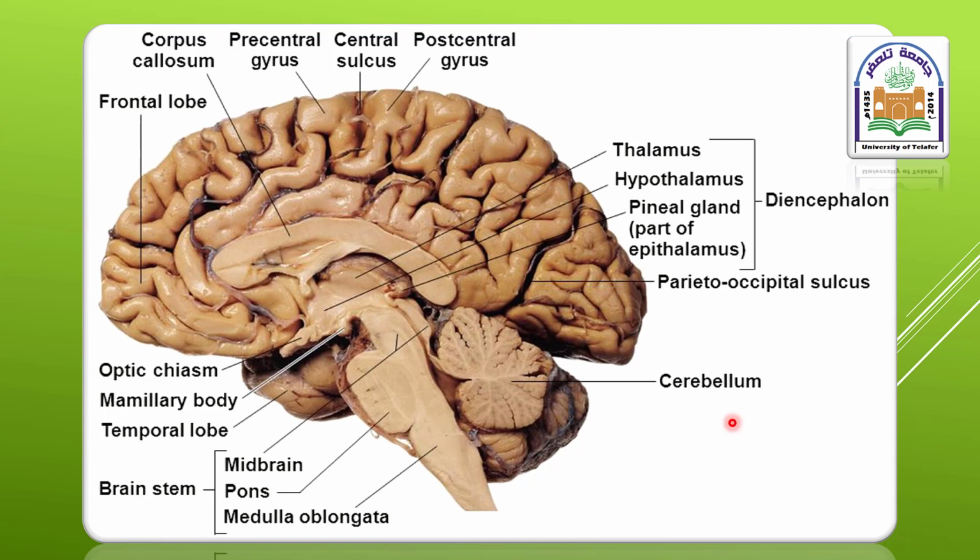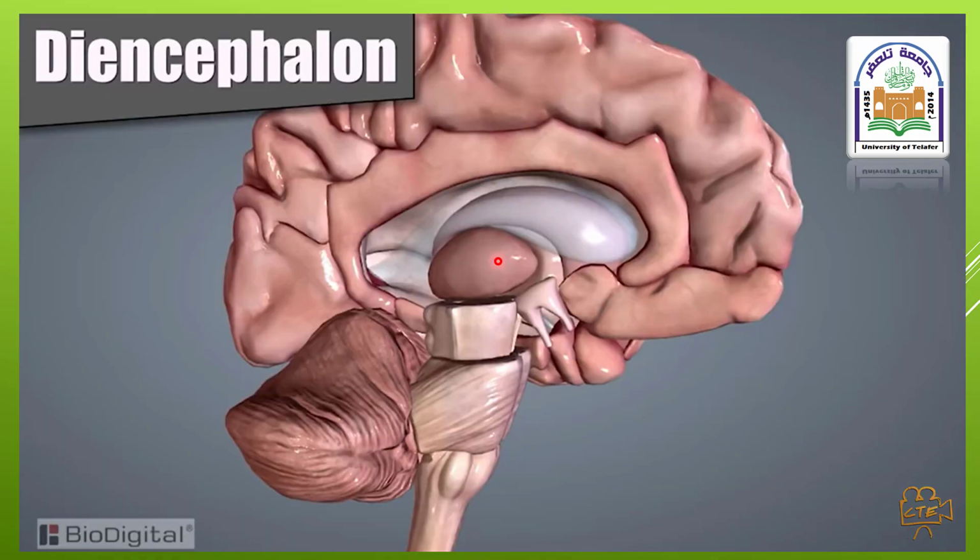and it is concerned with regulation of some motor activities and memories, but the main function of the thalamus is to act as a relay station for all sensory signals which come from the periphery before they go to the cerebral cortex.